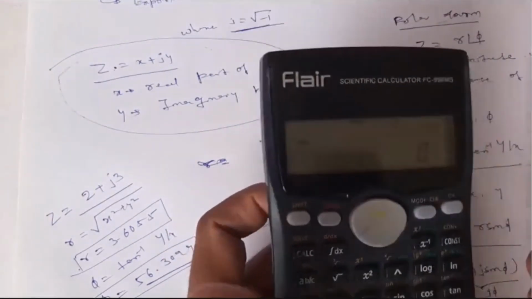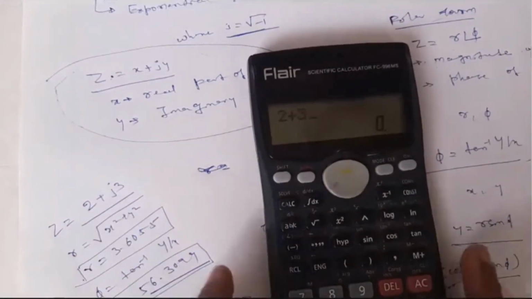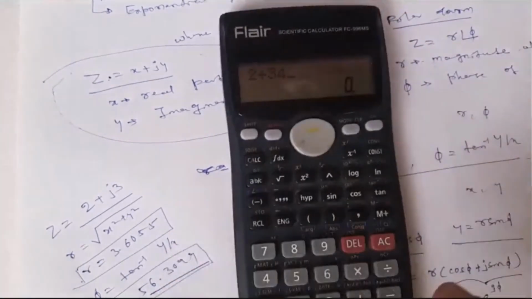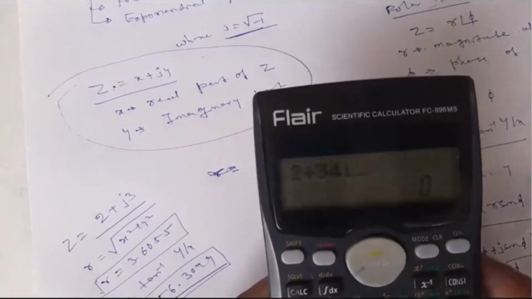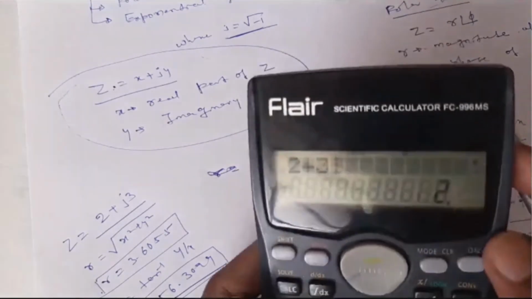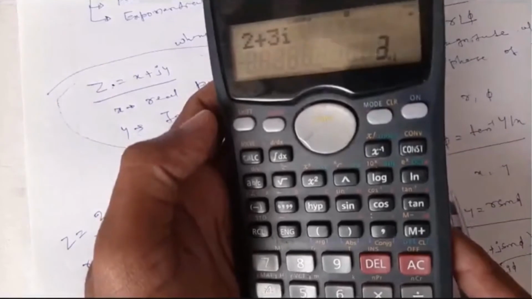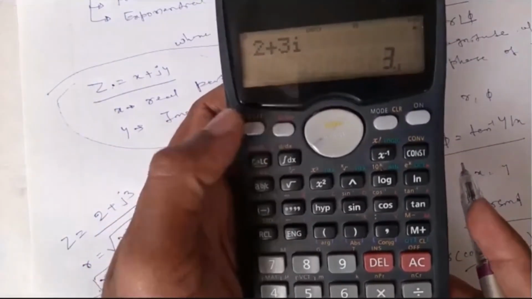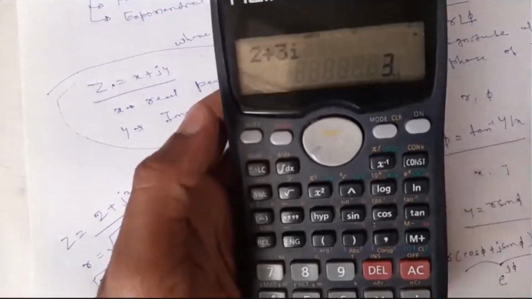Directly type 2 plus 3, and here I is there. In your calculator there is an I, you press that. It is 2 plus 3i. To see the imaginary part press shift and then equal, this is 3i. Once again press shift and equal, this is the real part, press shift and equal, this is imaginary.